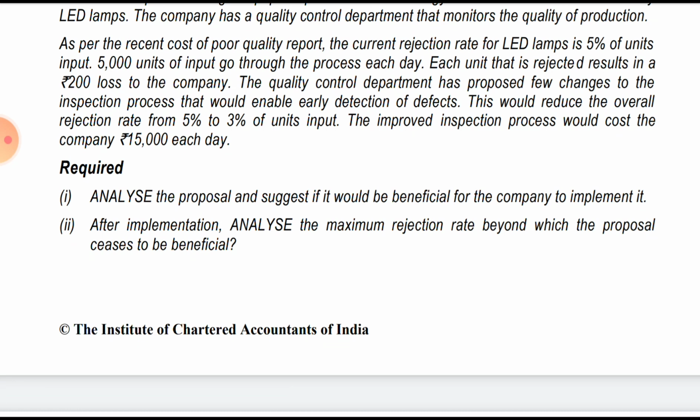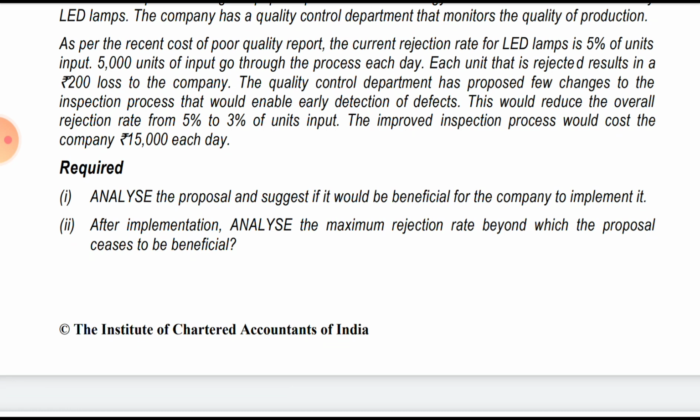Analyze the proposal and suggest if it would be beneficial for the company to implement it. What we are saying is we are saving 2%. So 5,000 into 2%, 2% is 5% minus 3%, amounting to 100 units into 200 rupees, the amount which we were losing. So it is amounting to 20,000 rupees gain. So we are gaining 20,000 and we are incurring the cost of 15,000 for that. So the net benefit is 5,000, so we should accept the proposal.